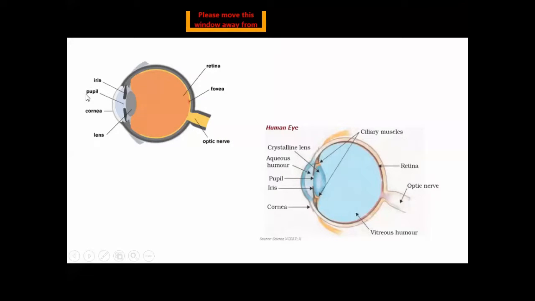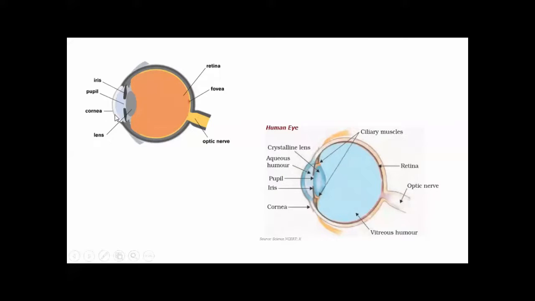You can see in the slide, the curved side of the diagram is cornea. The band of muscles, this is iris, and in between the iris, there is a hole which is called pupil. What is the function of pupil? Pupil controls the amount of light entering the eye by becoming narrower or wider.